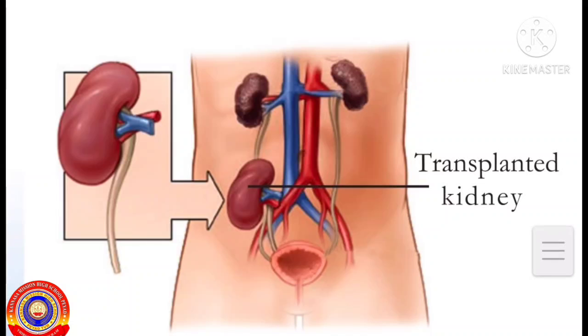Have you heard about kidney transplantation? When does kidney transplantation become necessary? A single healthy kidney is enough to purify blood. But when both the kidneys of an individual get damaged completely, a fully functioning kidney should be received from a donor to save life. The kidney of a healthy person who died in an accident or of a completely healthy person can be transplanted after considering the matching of blood groups and tissues.